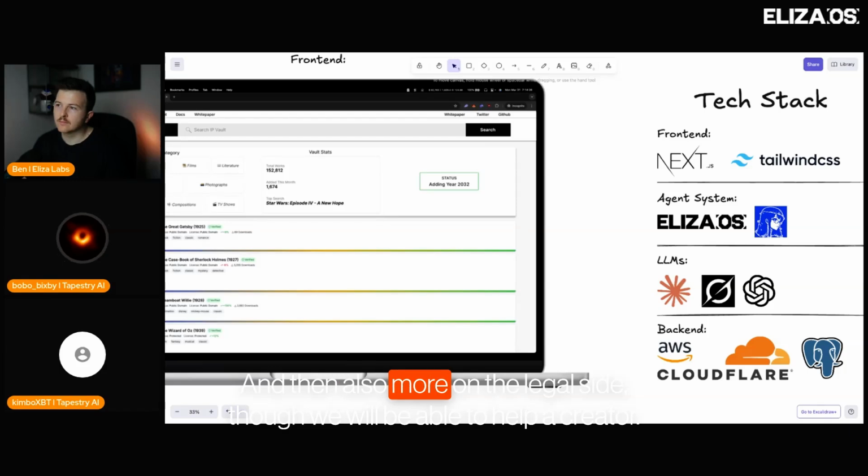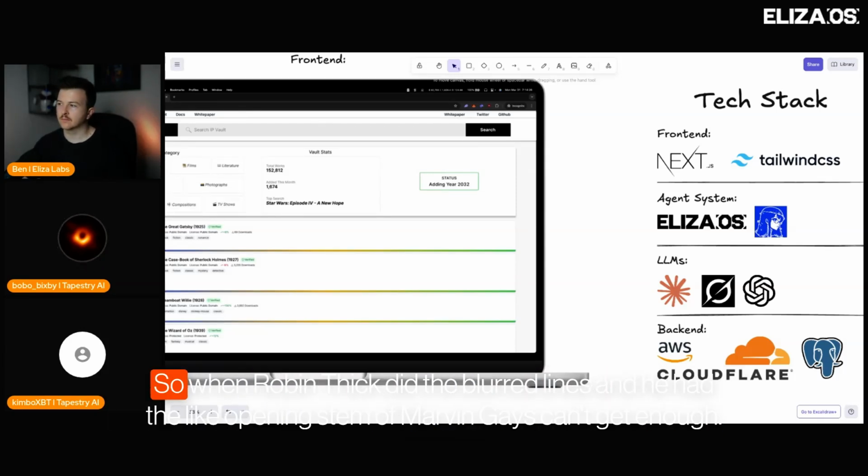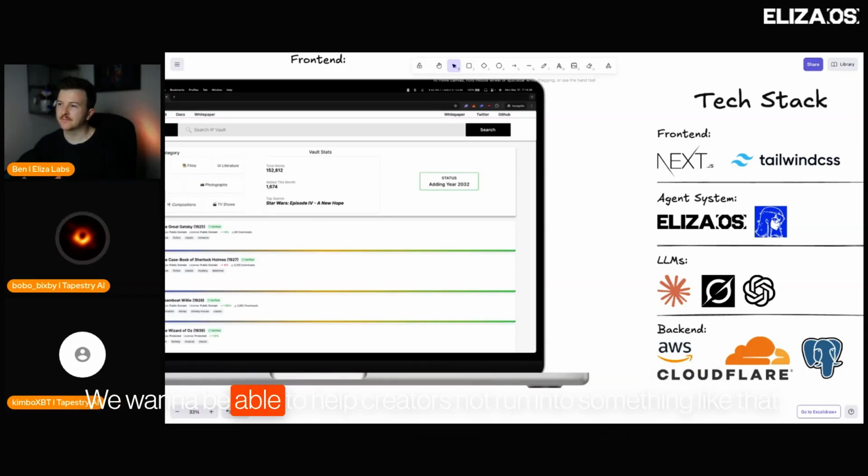And then also more on the legal side, we will be able to help a creator figure out if something that they've uploaded, that they've already created, might be a potential copyright strike for them. So when Robin Thicke did Blurred Lines and he had that opening stem of Marvin Gaye's Can't Get Enough, we want to be able to help creators not run into something like that.